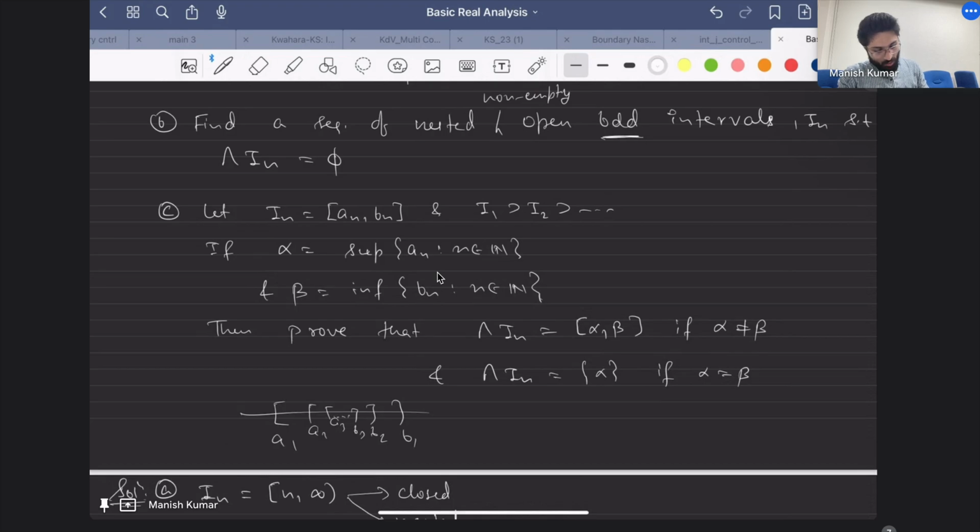So the intersection is going to be alpha to beta, and obviously if alpha is equal to beta, then this is a singleton set. This is what you need to prove. Intuitively it's very clear that this should happen, right? Are you convinced that this will happen?